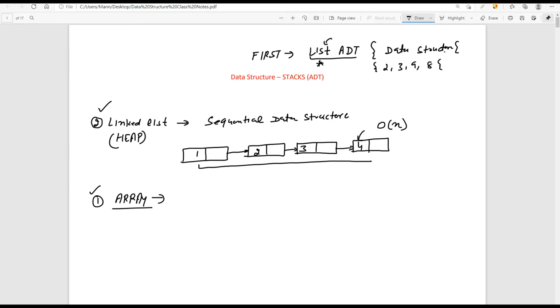Why are we putting forward all these concepts? Somehow we want to reduce the complexity of our algorithm. If the input that I supply to my algorithm is in some formatted, nice way, then obviously we can reduce the complexity of that algorithm.